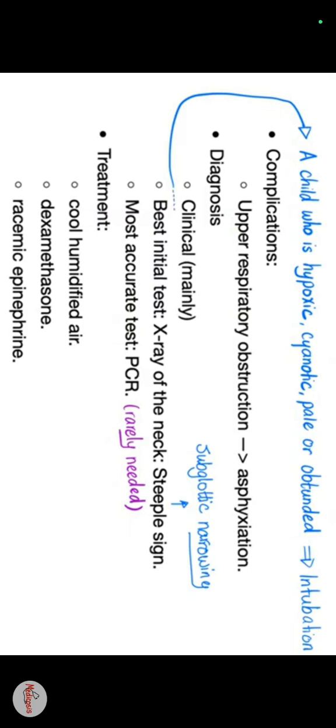Most accurate test is PCR, polymerase chain reaction, rarely needed. Treatment: we can provide cool humidified air, dexamethasone, that is a corticosteroid, which acts to reduce inflammation, and racemic epinephrine.